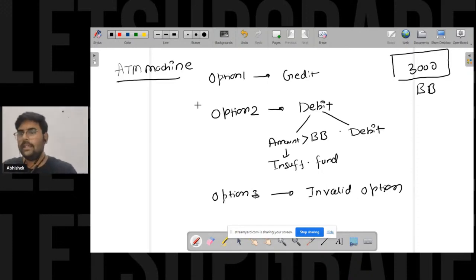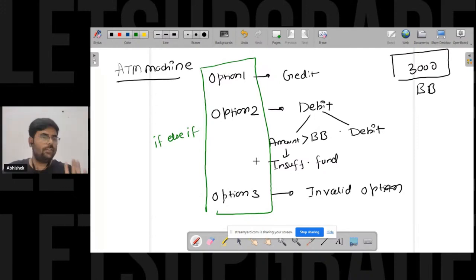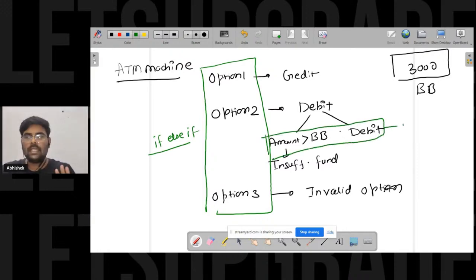Okay. So we have these three options, and yesterday we saw we can handle this part with the help of if else if, because we have more than two options available and I have to choose only one option among them. So we can use if else if to handle this part, and we can handle the other part with the help of if else.